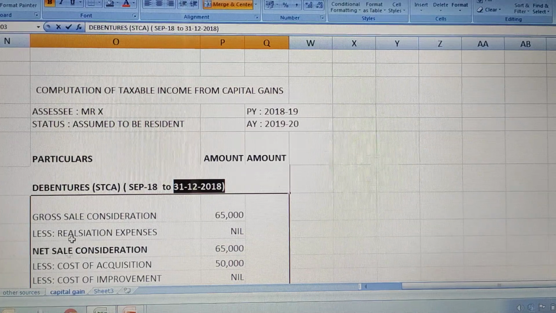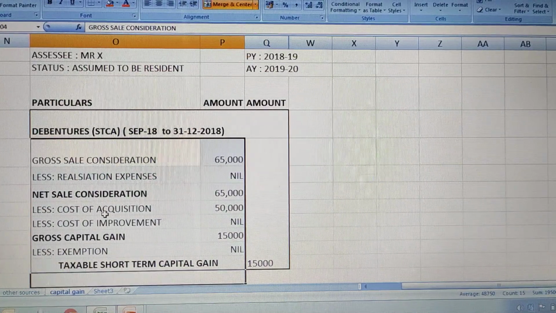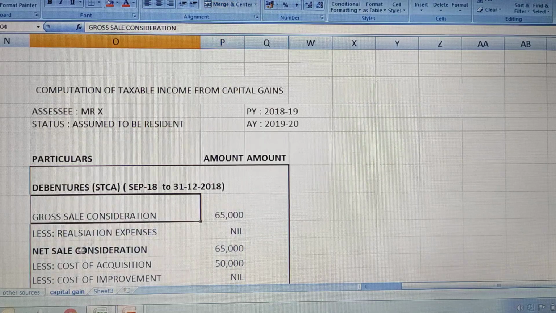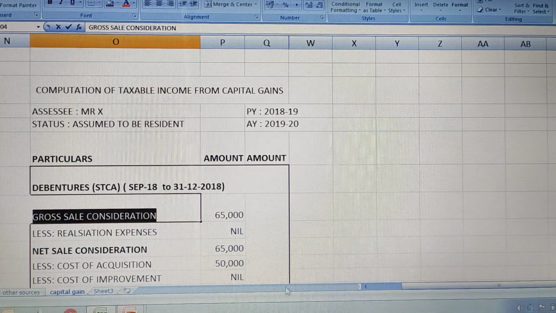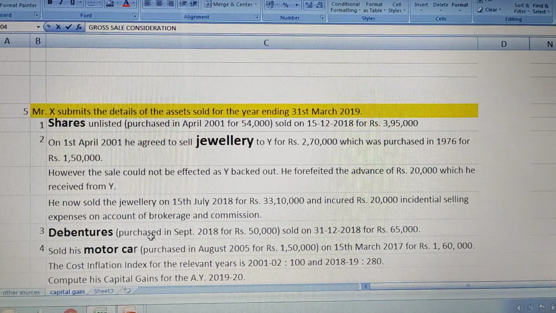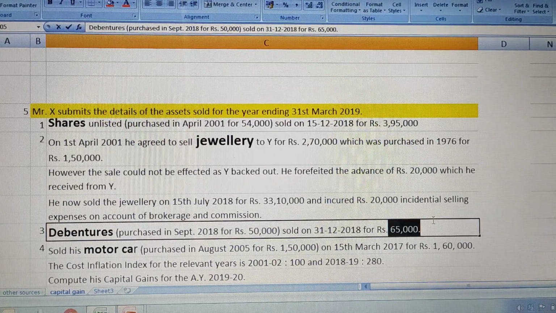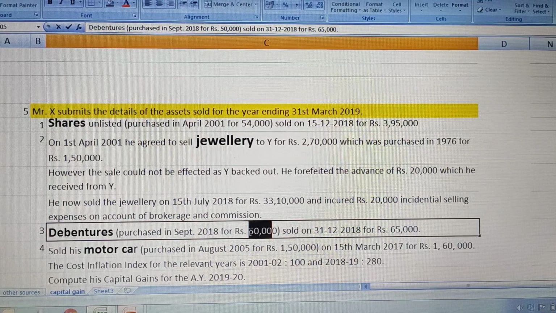Okay, so we have declared and we are going to apply the format of short-term capital asset. Now, short-term capital asset, what is the format? It starts from gross sale consideration. What is the sale value of debenture? It was sold for 65,000, purchased for 50,000.